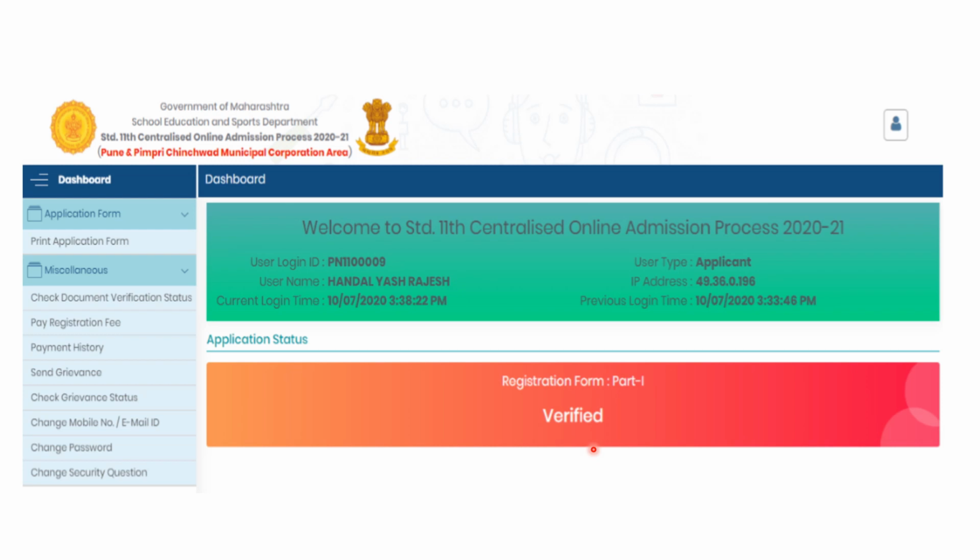Now you can start with the part 1 registration from 26th of July and the mock registration starts from today, that is 16th of July.